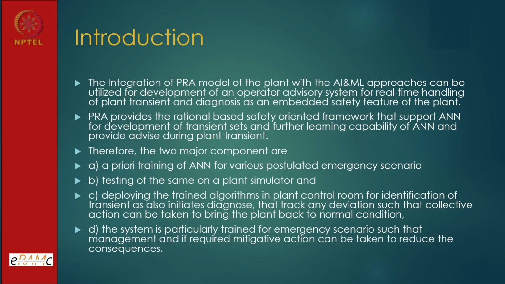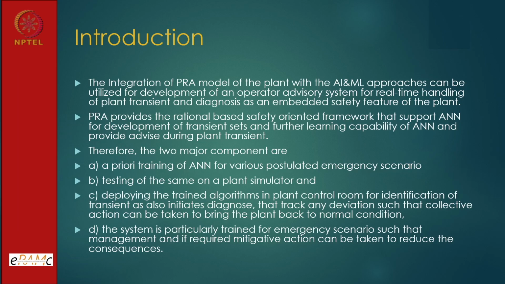In short, it was basically to train each transient separately. So let us see the introduction. The major point which we should discuss is the PRA knowledge. PRA provides the operating procedures. They provide the input for developing an operator support system, especially for emergency conditions.